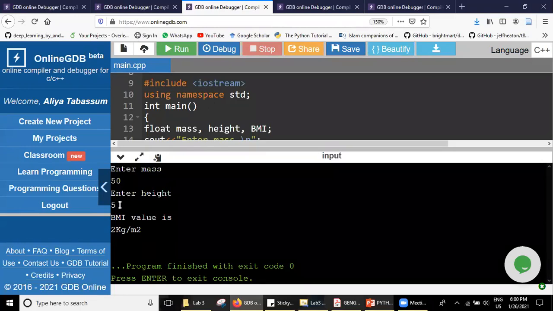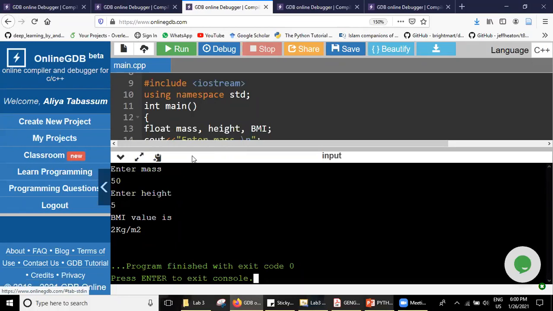Always remember, you may get tests or assignments for these kinds of questions that I'll be giving. At that time, you have to understand that you have to give the height in meters. If I give the input in inches, you have to convert it into meters and then give it. Okay, so this is the BMI value.